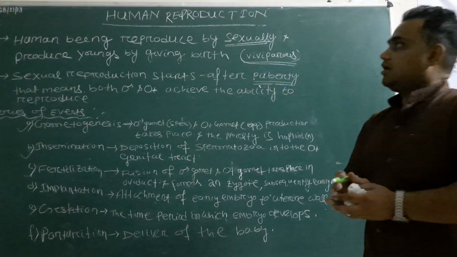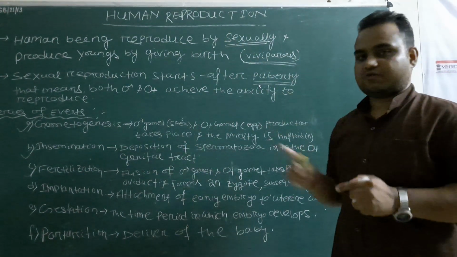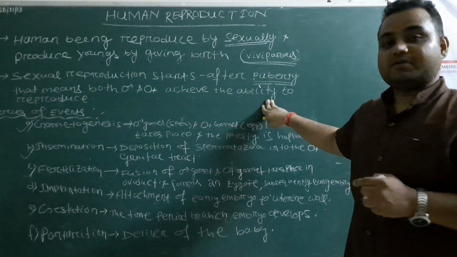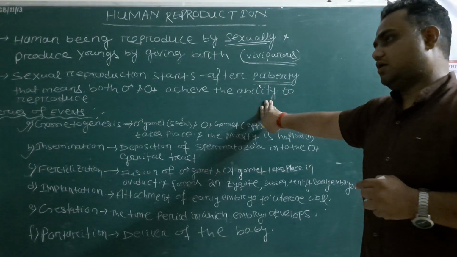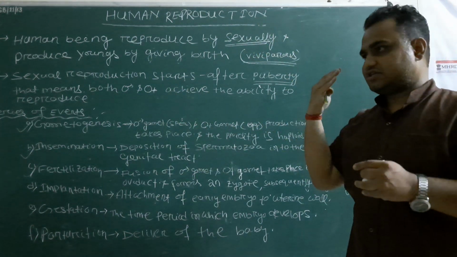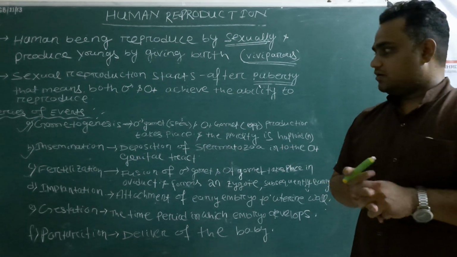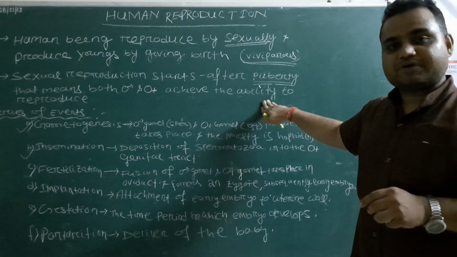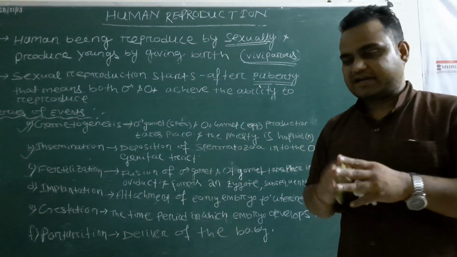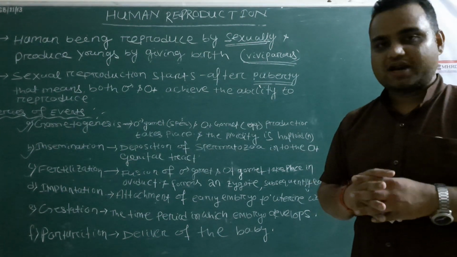Well, our today's topic is human reproduction. This is the third chapter of Unit 6, Class 12 Biology. In this chapter, we will be discussing the reproduction of organisms, or the reproduction of the human being. What are the steps that are involved? Okay, we will study in detail. This chapter will not only help you to appear for the board exam, but also helps to dispel the curiosity that develops in all age groups.